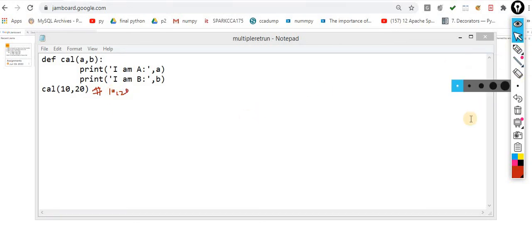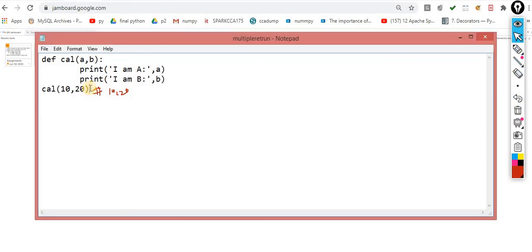Now the second case, I am calling the mixture for the same. This time 10 becomes the positional argument, and now I am making the other one a keyword argument, b is equal to this one. The order doesn't matter. Keep this point in mind. The third time, I am calling both as keyword arguments. Now I am writing b is equal to 10, a is equal to 20. Now understand it. In both of the cases, the output of a would be 10 and the output of b would be 20.